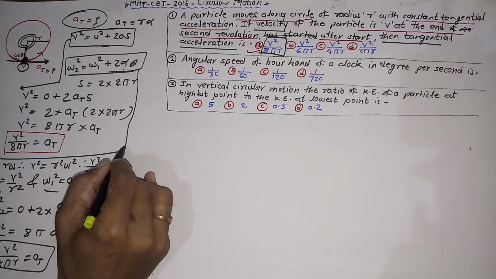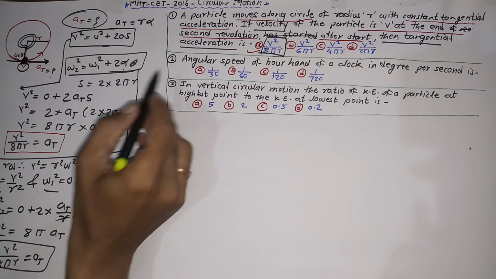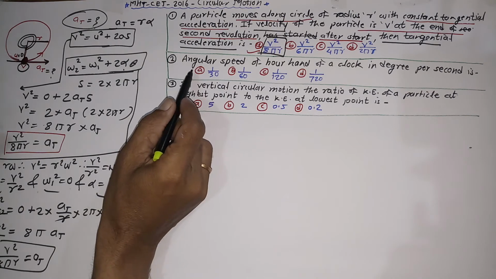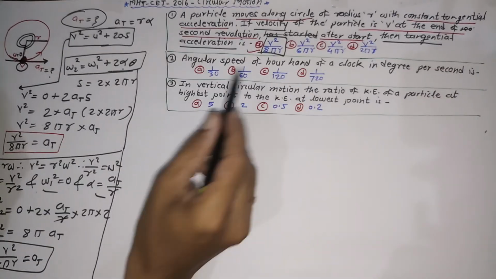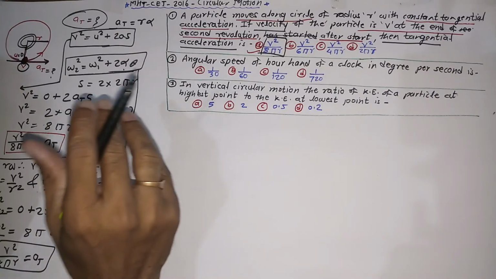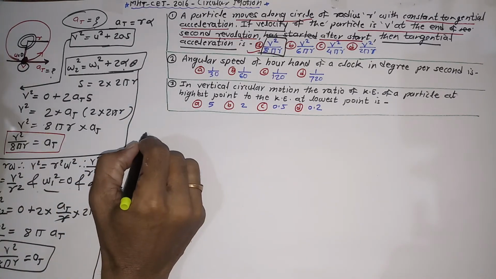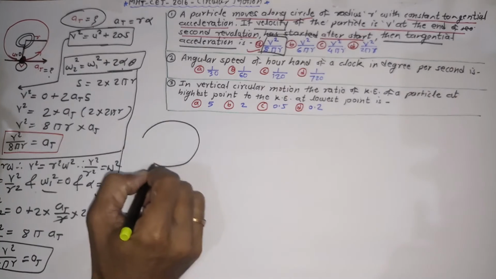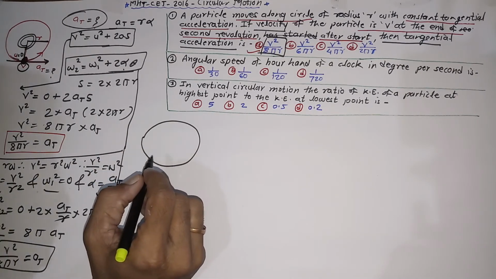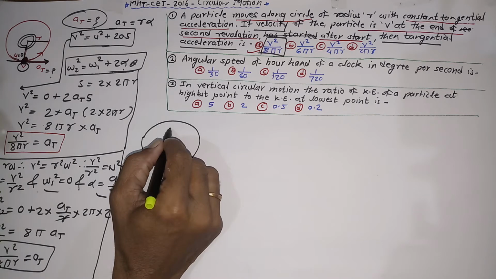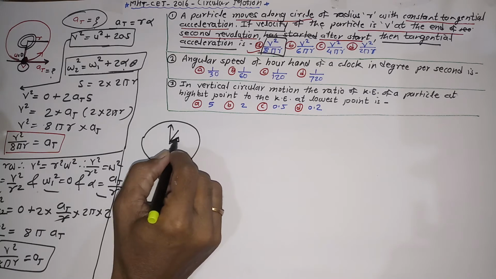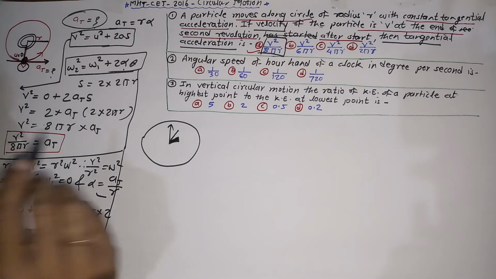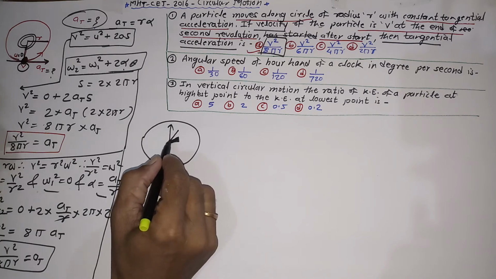Let us now discuss the second example or problem. That problem is the angular speed of the hour hand of a clock. As soon as you read this problem, you have to imagine that there is a clock in front of you. And you know very well that a clock has different hands: second hand, minute hand, and hour hand. There are three hands. Okay, actually they are going to ask about the hour hand.